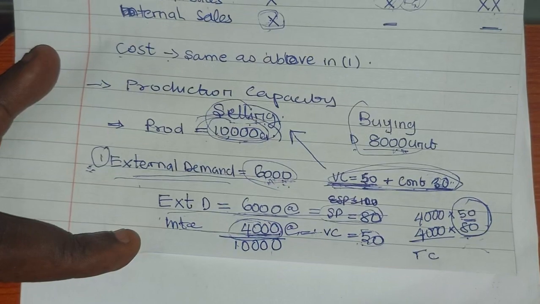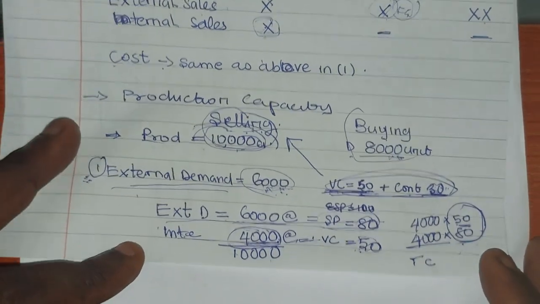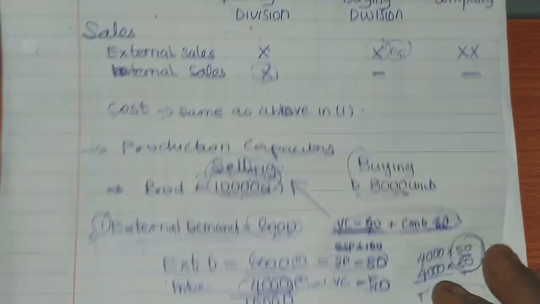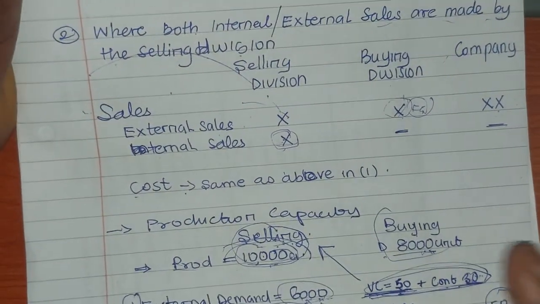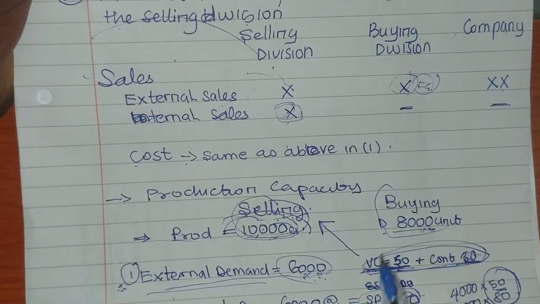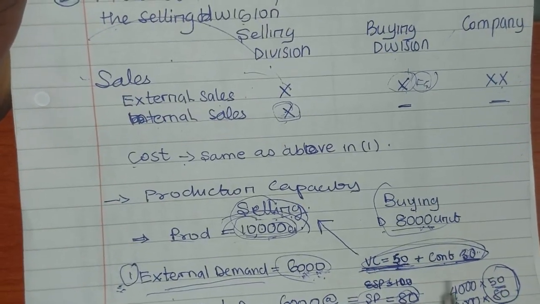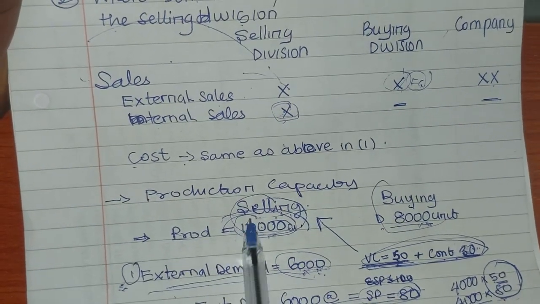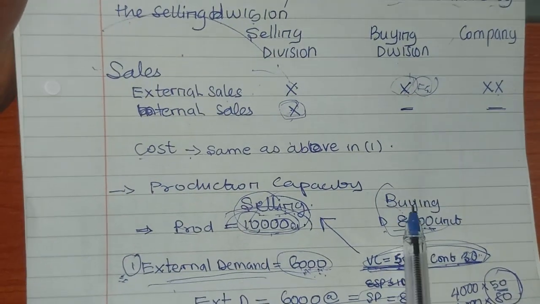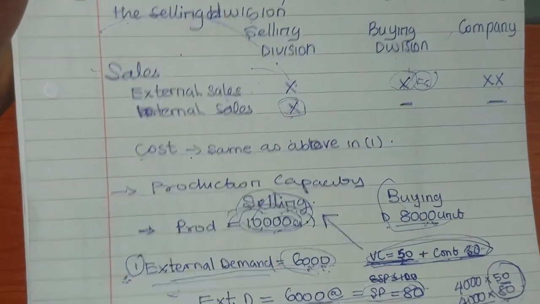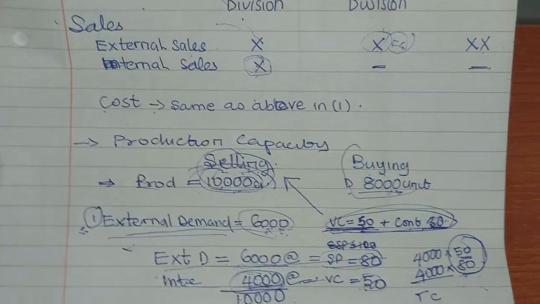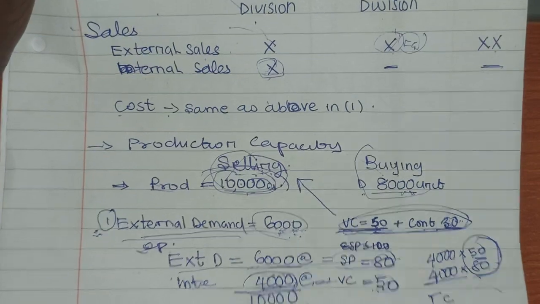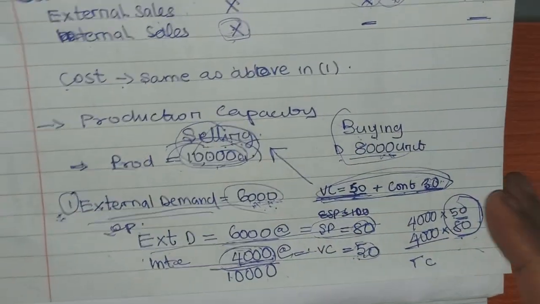All right, so you can replay the video to get the explanation. In the next video, I'm bringing a standard question to solve. Then the policy of the company, you must follow the policy. So with questions, I'm going to explain the policy of the company. Sometimes we say that the selling division must sell to the buying division, and the buying division must buy from the selling division. So this is how you determine the price, and this method is called the opportunity cost method, and that is very common in the exam. All right, opportunity cost method.